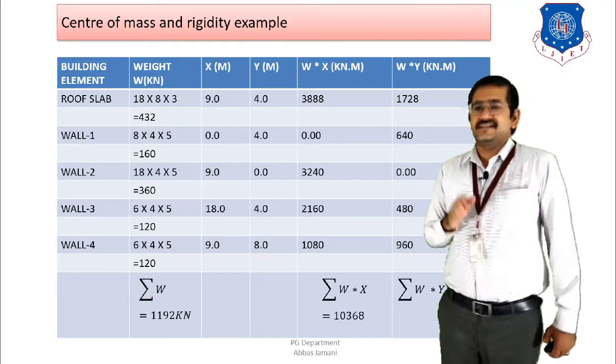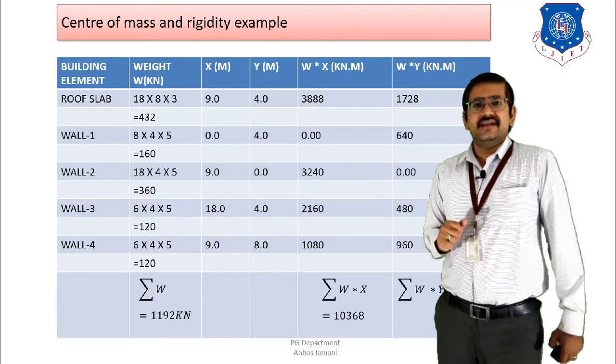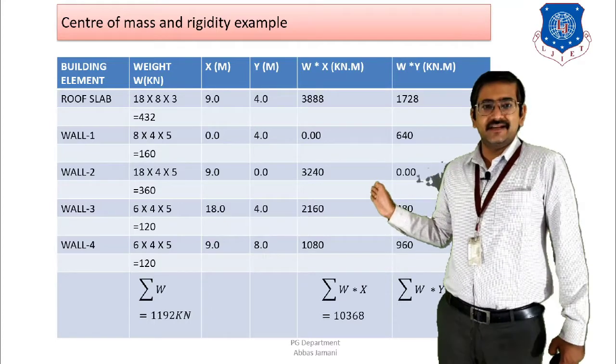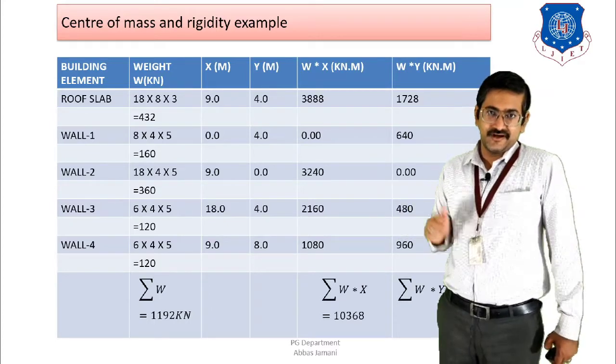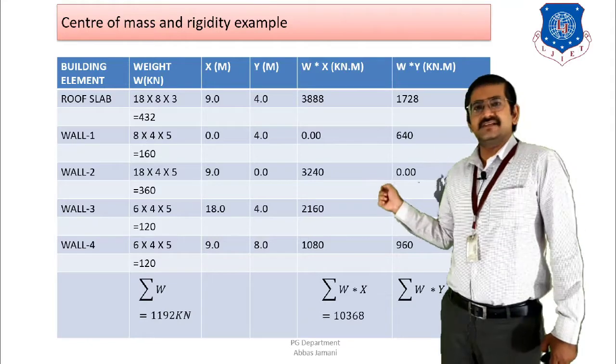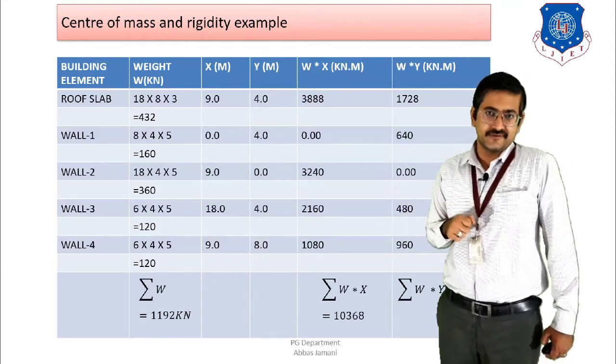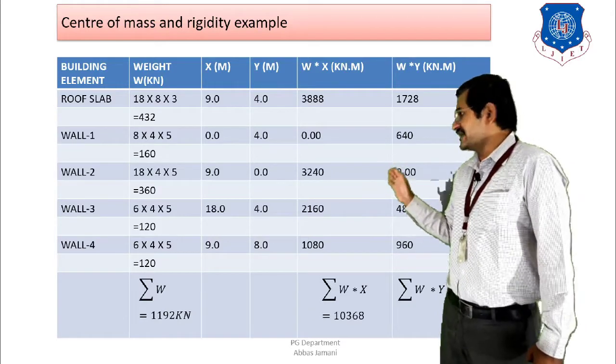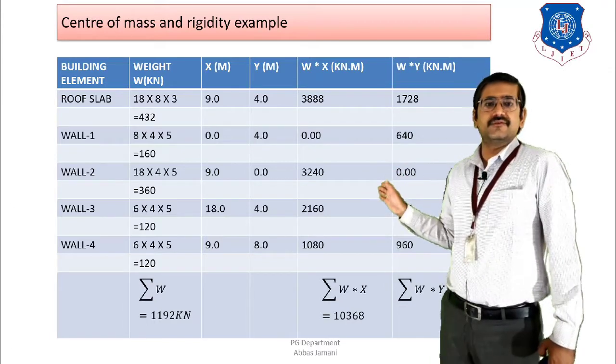Right? So if I start with the roof slab calculation, then I know that the area of the roof slab is 18 meters into 8. Right? So it is going to be 18 into 8. At the same time the self-weight of the roof is given as 3 kilonewton per meter square. So it is going to be 18 into 8 into 3. That is going to give me 432.